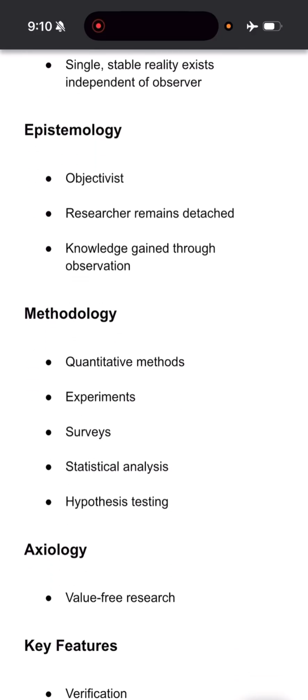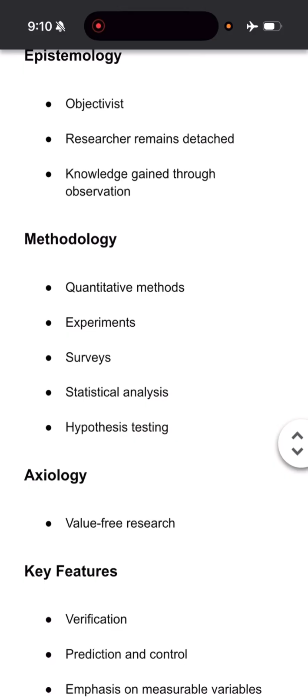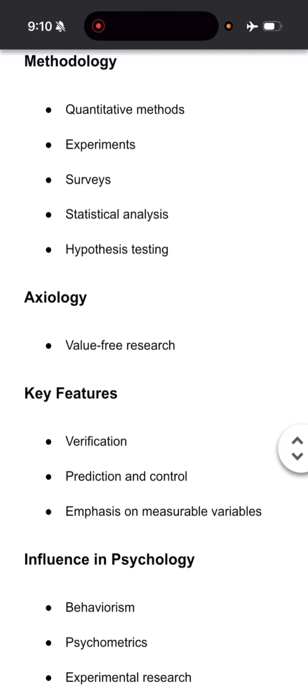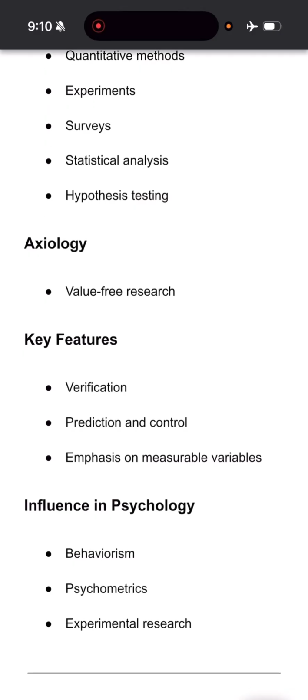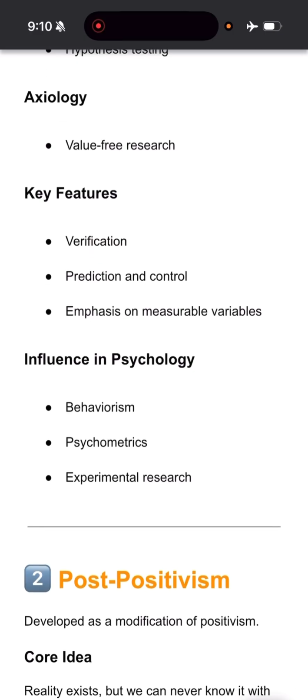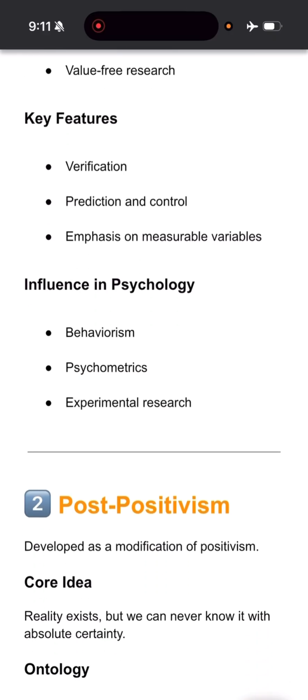Methodology में quantitative methods such as surveys, experiments, statistical analysis, hypothesis testing, and it is value free because it is objective and it is used for verification, prediction, control, right? And behaviorism, school of psychology, psychometrics, experimental research is influenced by positivism.